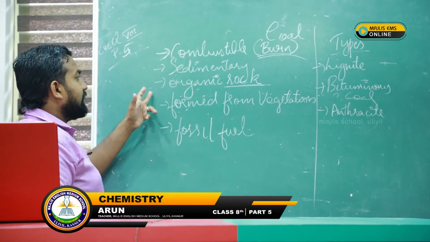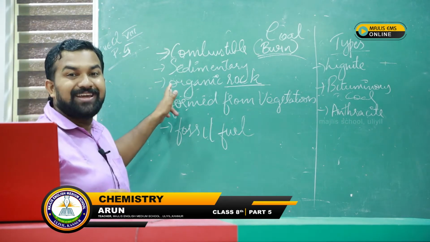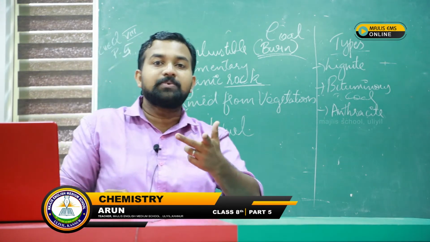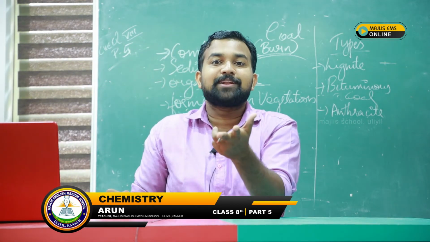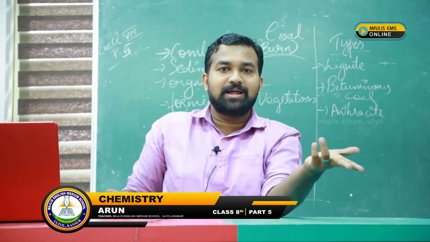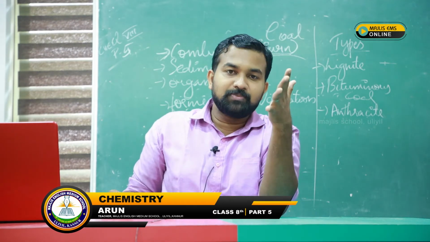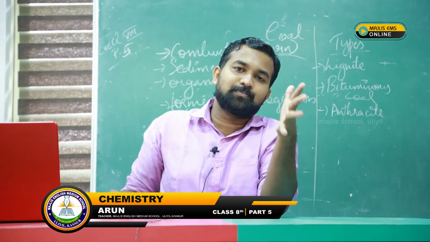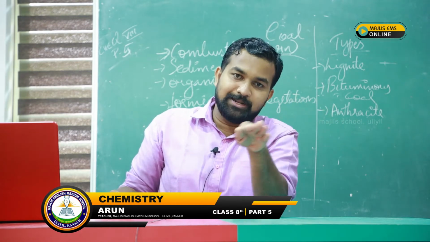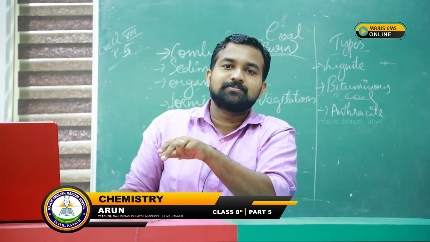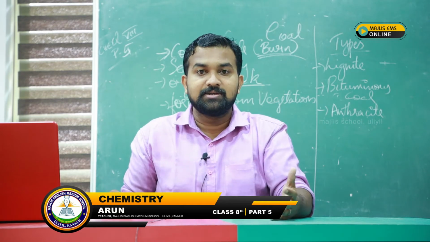So they are sedimentary, and they are organic rock. Organic because they are formed from plant organisms, organic vegetation. From organic plant compounds, they got sedimented under the earth's surface over a lot of years.